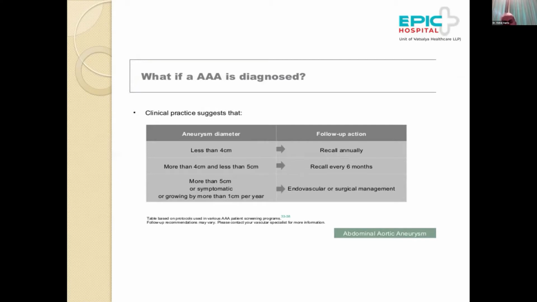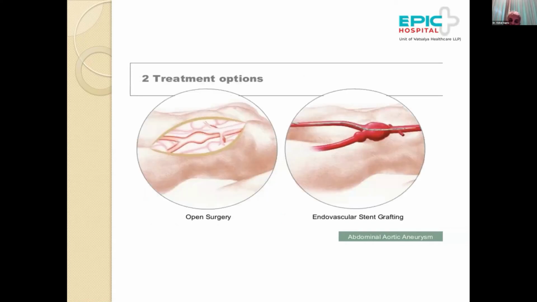If the aneurysm is less than 4, we monitor them annually. And if it is more than 4 but less than 5, we monitor them every 6 months. But any aneurysm which is more than 5.5, or symptomatic, or growing by more than 1 centimeter per year, endovascular or surgical management should be given.